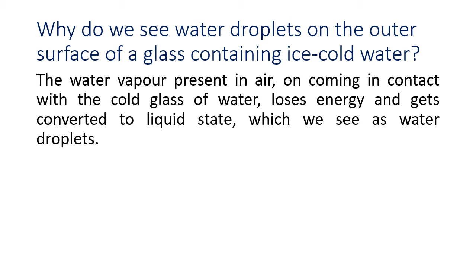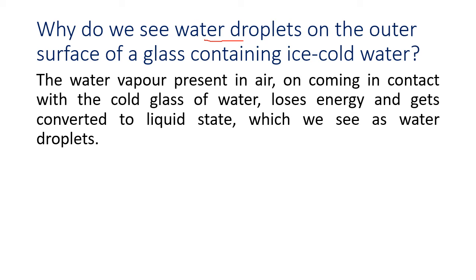Now, next, why do we see water droplets on the outer surface of a glass containing ice cold water? So what is the activity here? Take a steel glass, fill very cold or ice cold water inside the glass and keep the glass outside for some time. Okay? Within some time you will see there is water on the outside of the glass, not the inside. Inside was already filled with cold water, but there is water on the outside of the glass.